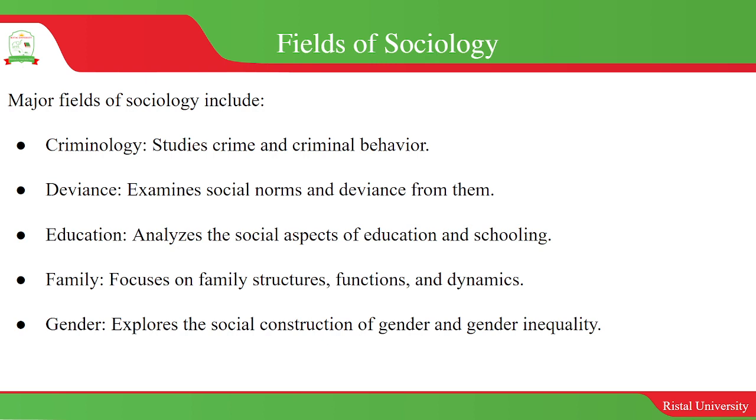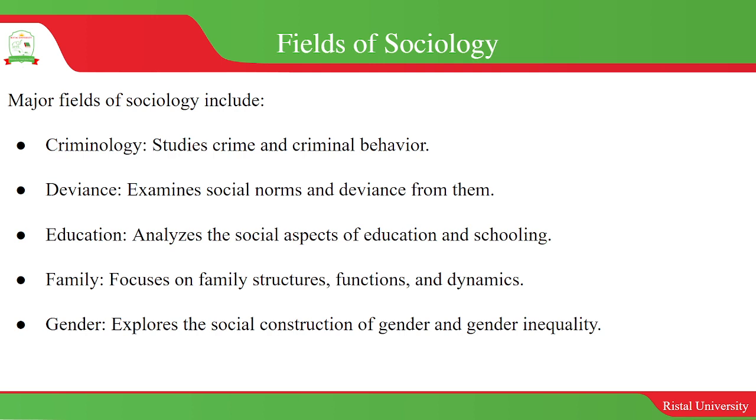So we have different fields of sociology. You can decide to concentrate on criminology, where you basically look at crimes and criminal behavior, or you can look at behavior in terms of the social behaviors that deviate from the norm. Okay, that is deviance. Why do people engage in antisocial behaviors? That is deviance.